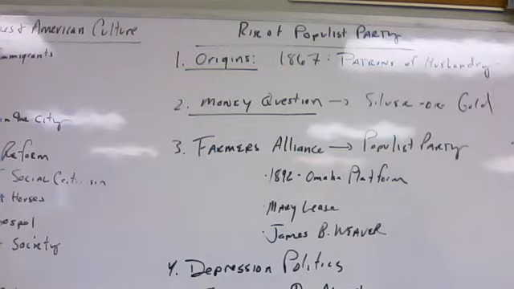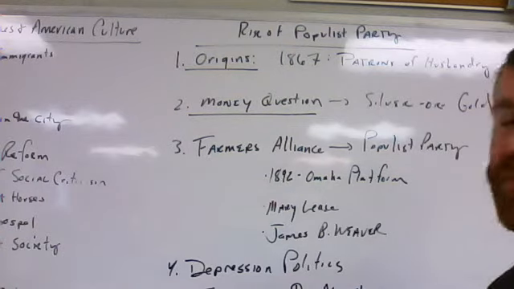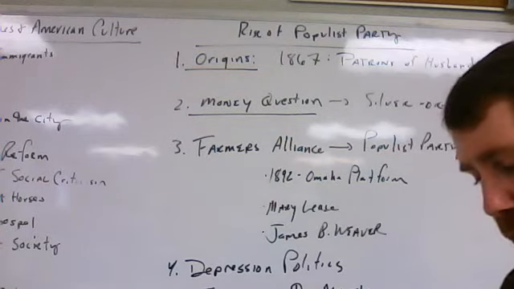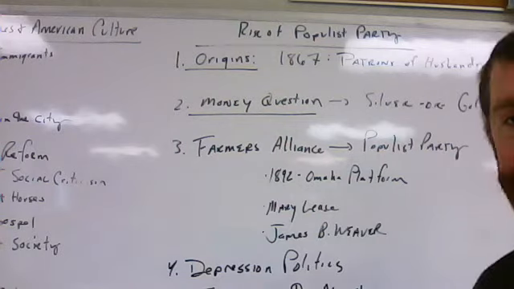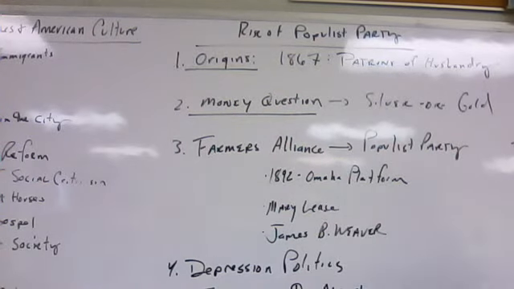Then silver discoveries in Nevada revived demands for the use of silver to expand the money supply. Once again, now that we see the greenbacks being left out, these people that demand high prices are looking elsewhere. How else can we get more money circulating? And so they shift their attention to silver. And once again, as these silver discoveries in Nevada were brought to the public's attention, the demand for the use of silver to expand the money supply came again as a major issue.